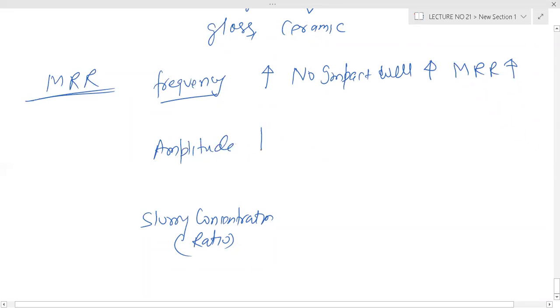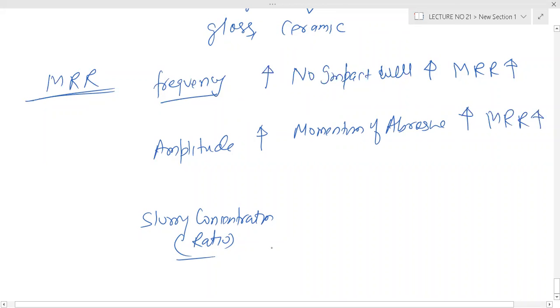And when amplitude increases, momentum of the abrasive increases, and hence metal removal rate increases.